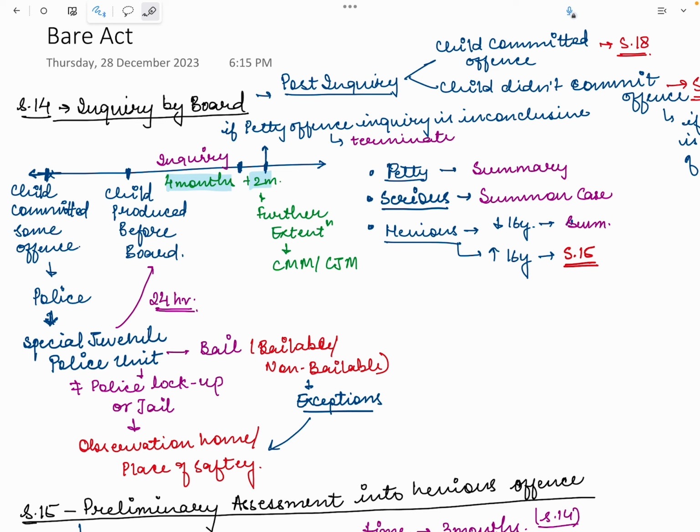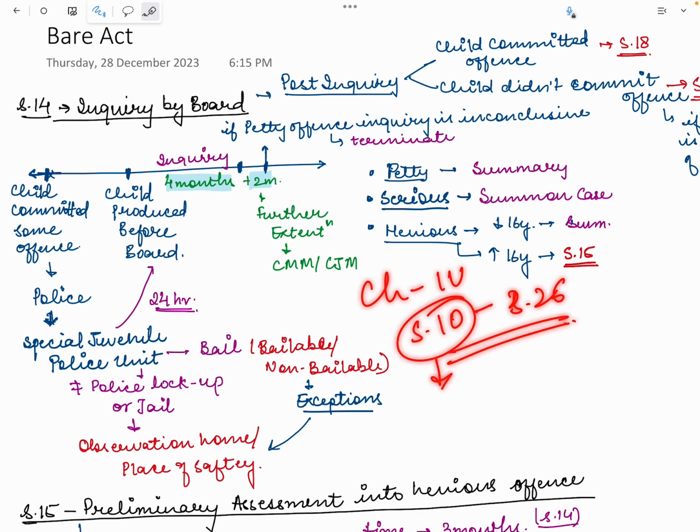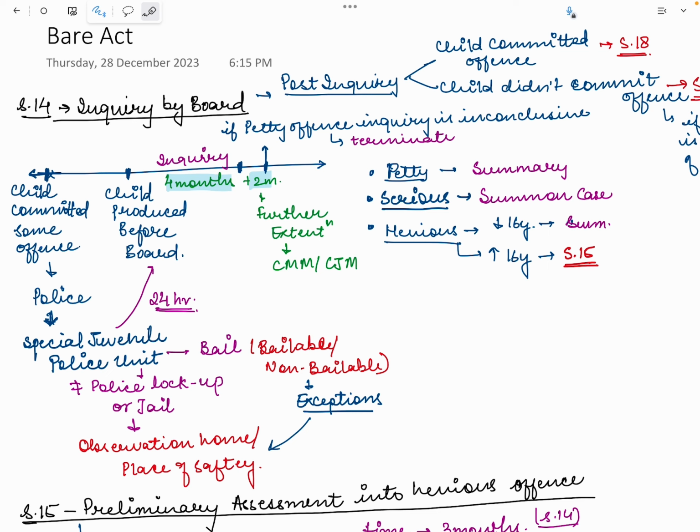You can open your bare act. If you keep your bare act with you, it will be easier for you to understand because I'll be doing this section wise as well as with a procedural understanding. Chapter 4 begins with section 10 and goes up to section 26. Section 10 talks about apprehension. What is apprehension? You arrest the person.